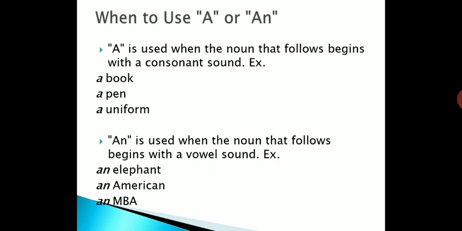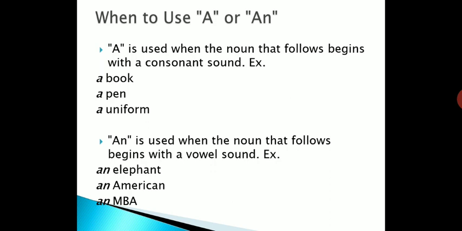Why have we used a in place of an? The sound is "yoo", not "uh". It is not a vowel sound. If it sounded like "uh-niform", then we would have to use an. But it sounds like "yoo-niform". It is a combination of Y and U, and the first sound is Y. It is a consonant.